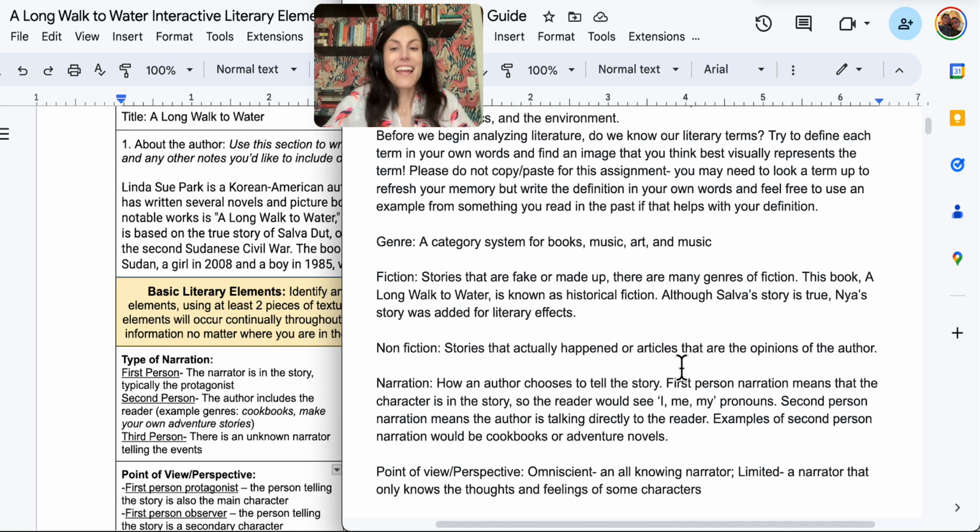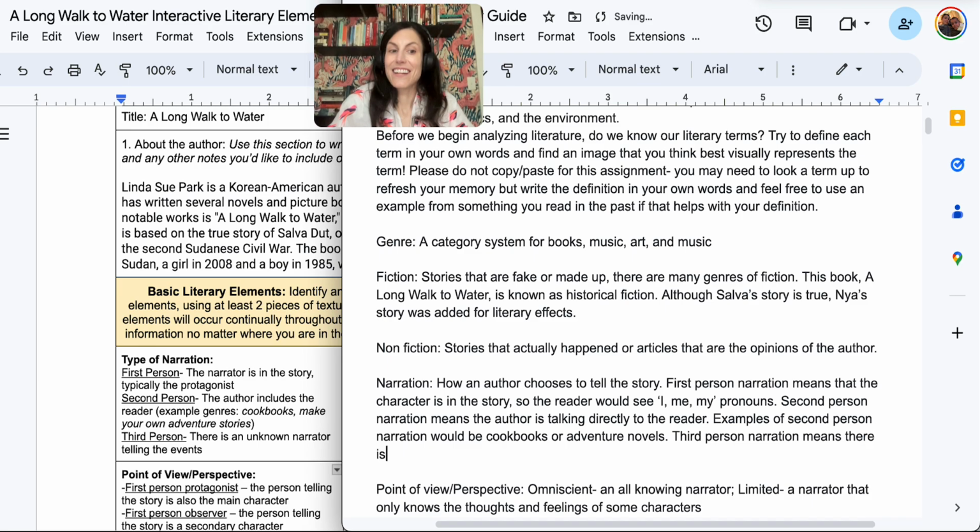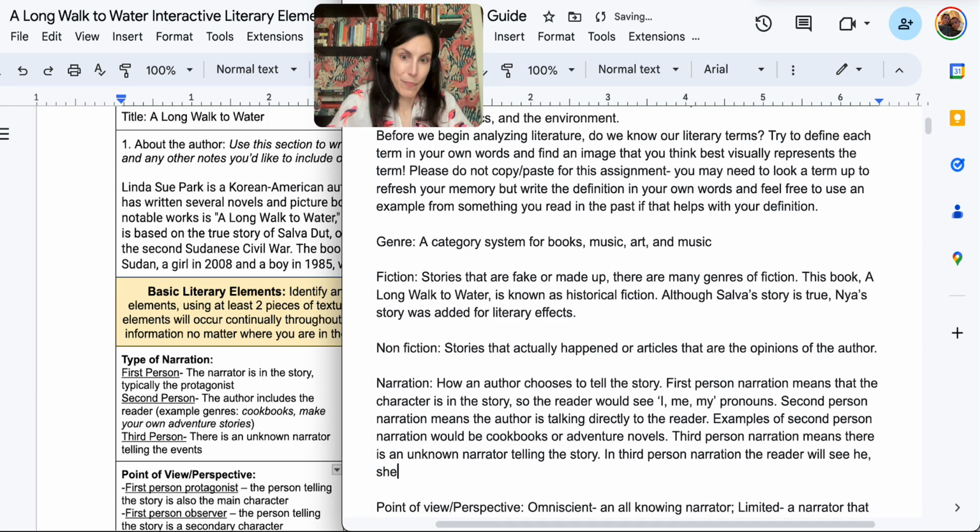That means that the author is really trying to get the reader's attention when they make the reader a character in the story. And last but not least, because it's the most popular, third person narration means there is an unknown narrator telling the story. And I remember this: in third person narration, the reader will see he, she, they, them pronouns.